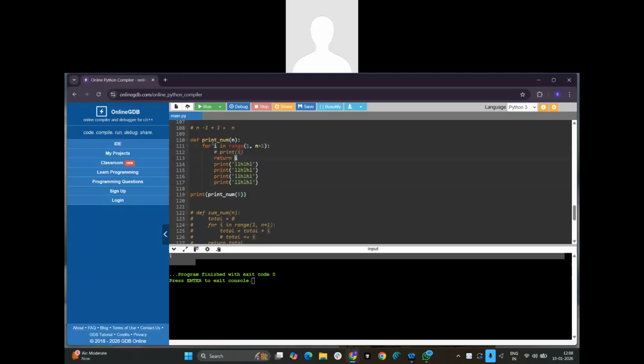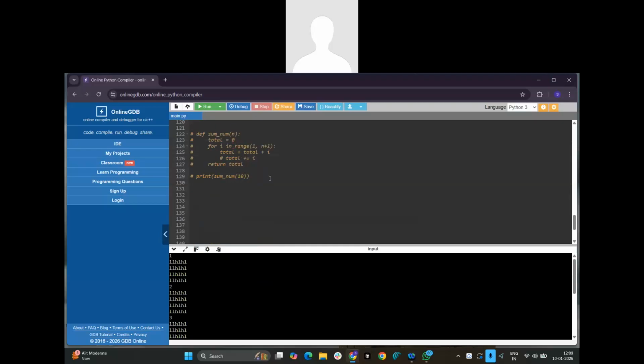It will return the value and store it inside this function. Then we are printing it. If we are printing the I value instead of return, then it will go to the for loop again. So return is nothing but a break. It will store only one value and it will break. This is just for your information. Got it?